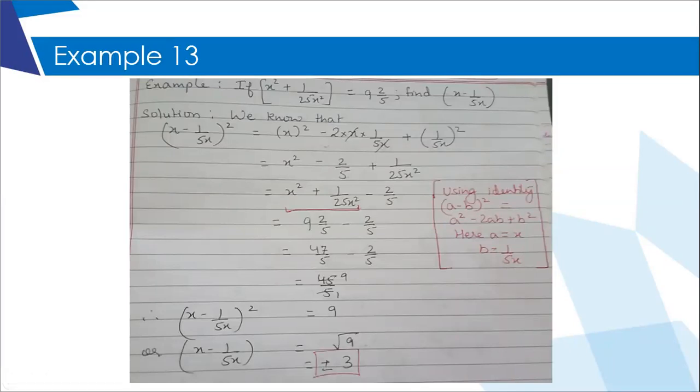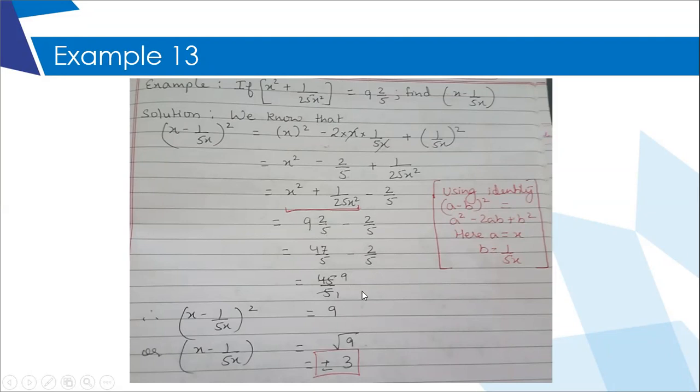Ma'am, in the step where you converted the mixed fraction into an improper fraction, could we just subtract 9 2 upon 5 minus 2 upon 5 is equal to 9? Yes, you can do it that way also. That's not an issue. I usually do it this way so that everybody understands. If you're comfortable doing it this way, I mean straight away getting the answer, you can do that way.